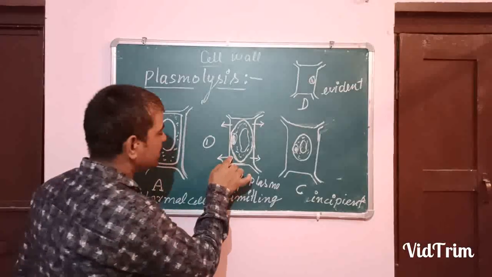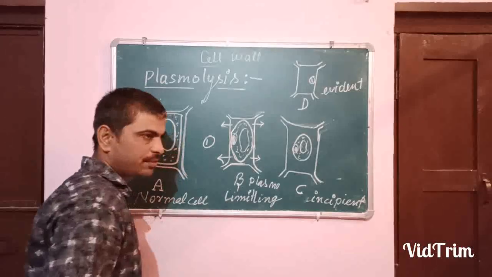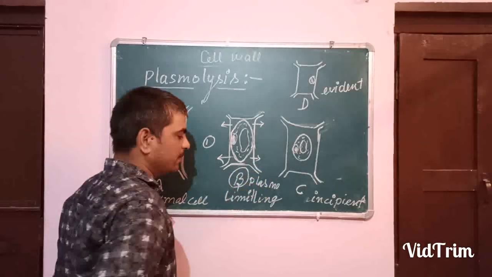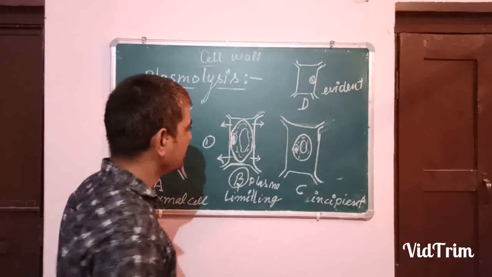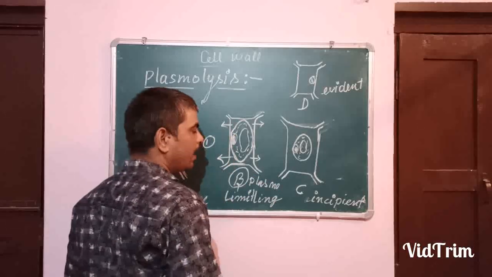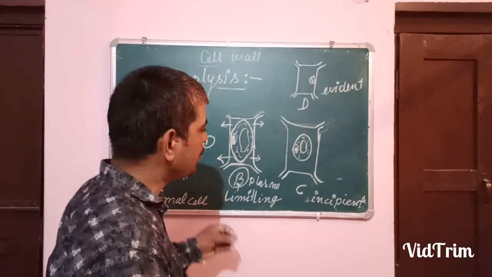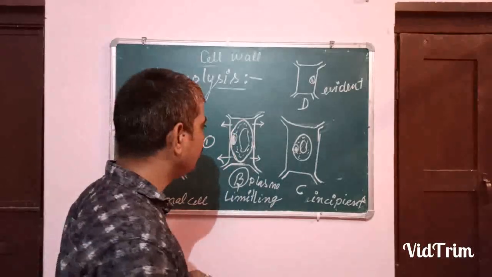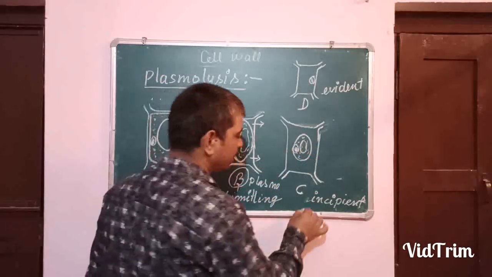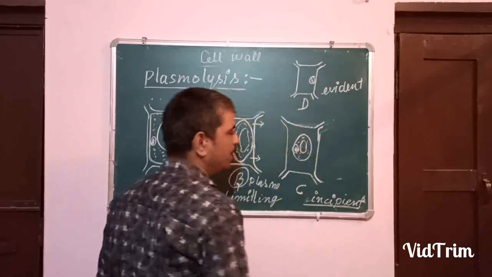Then the cell first shrinks at the corners, and this is called limiting plasmolysis. In the next condition, when the situation continues and there is continuous movement of water out of the cell, then it shrinks and comes into the middle. That is called incipient plasmolysis.